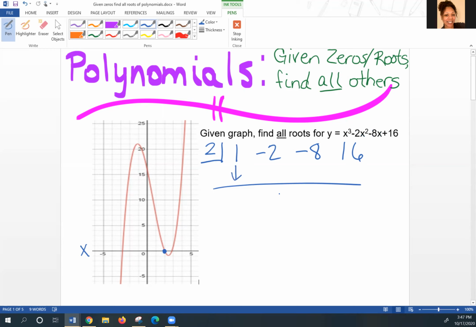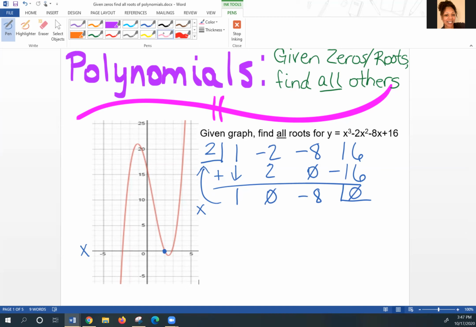What's underneath the line, I multiply times the divisor, and what's above, I add down. So the first step is to take the first coefficient and bring that down, and then start the process. 1 times 2, -2 plus 2, 0 times 2, -8 plus 0, and then -8 times 2. If I'm doing it correctly, then the signs will be different, but the numbers will be the same, which will result in the remainder of 0.